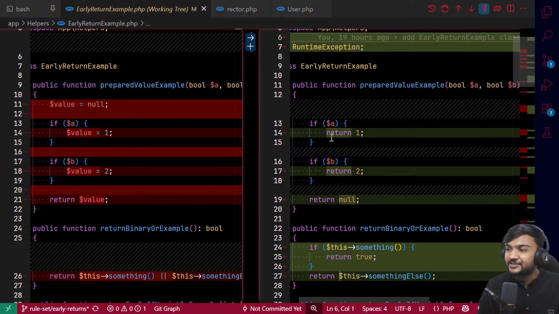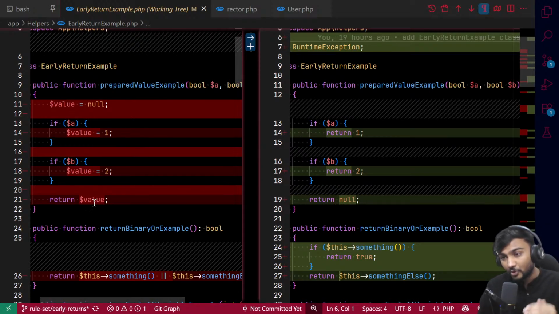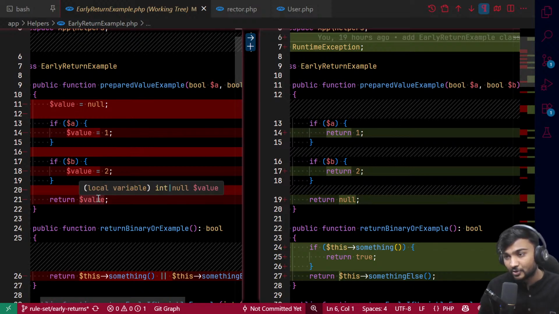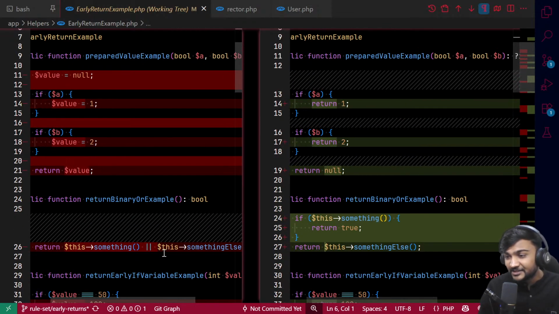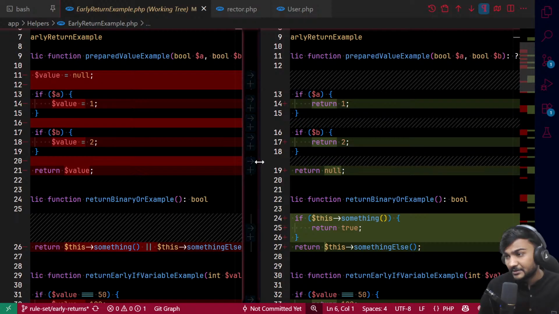So if a is true, return 1, if b is true, return 2, and then return null. We don't need an extra variable, and we are not going through the whole code to return a 1 or a 2. So that was the simple one, but we have another thing as well. If you see this code.